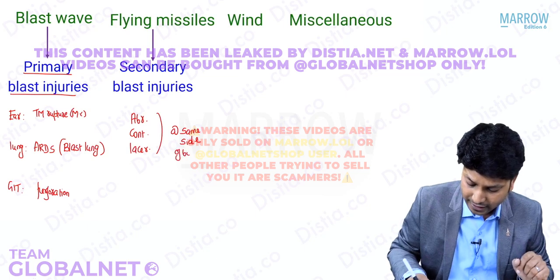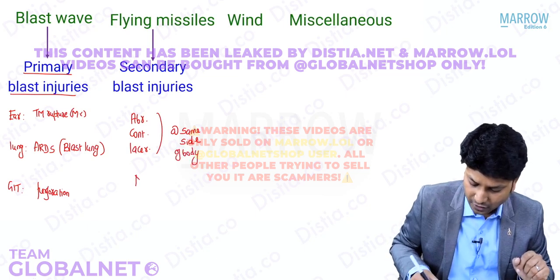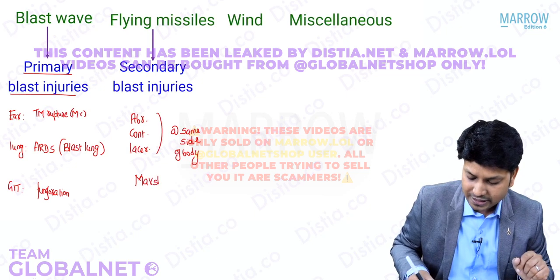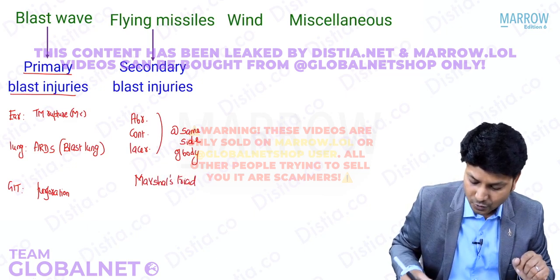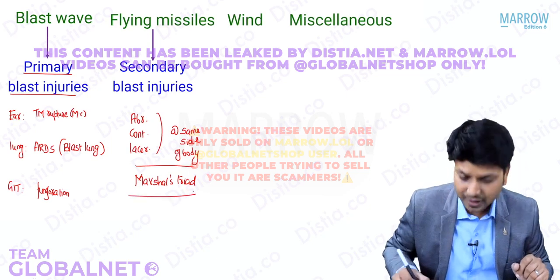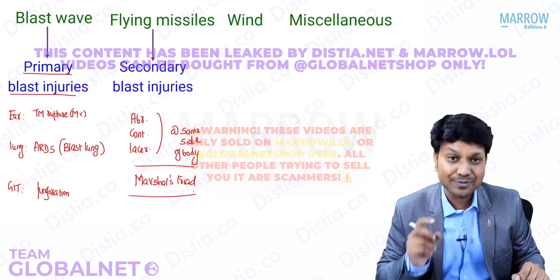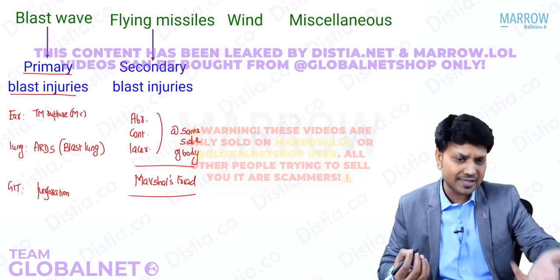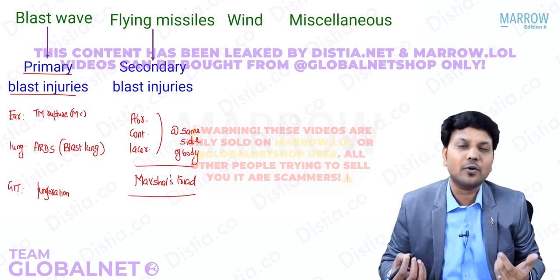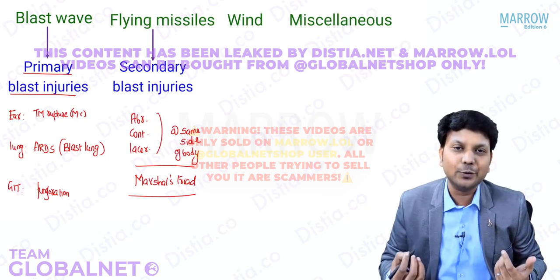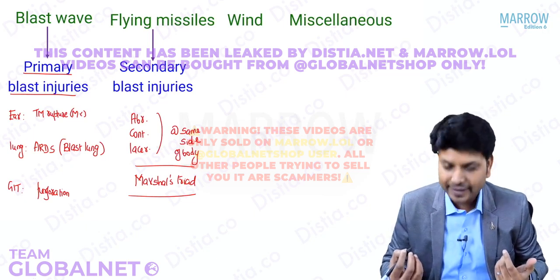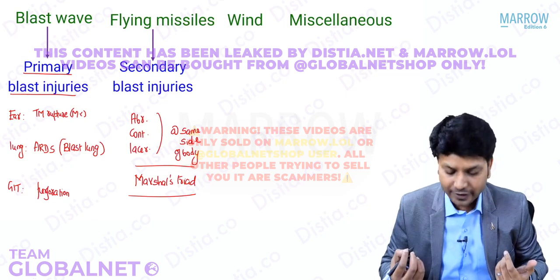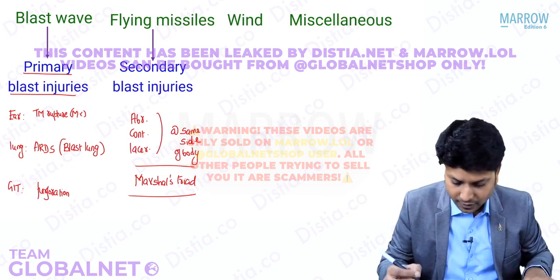We call this Marshall's triad. Do remember, this is a triad of abrasion, contusion, laceration, on the same side of the body. The reason why we need to know is, you need to know whether the person was facing the bomb or the bomb was exploding behind the back. So you would like to know that. For that, this particular direction becomes highly important. Fine.